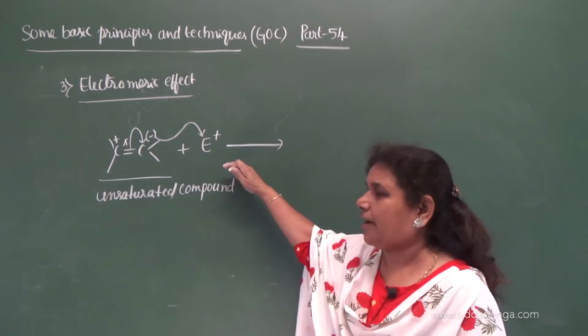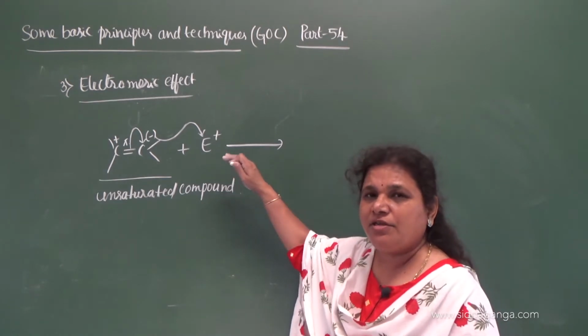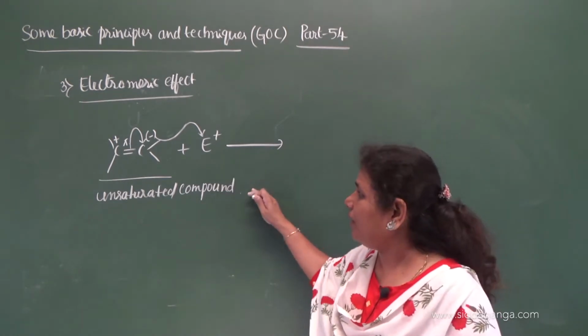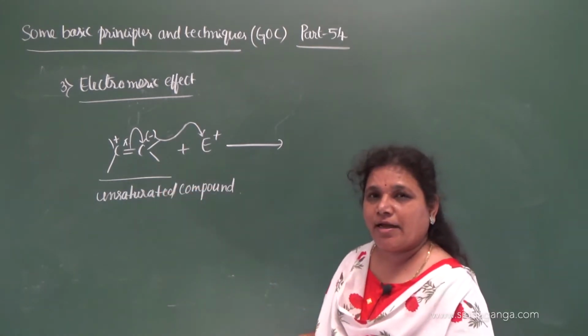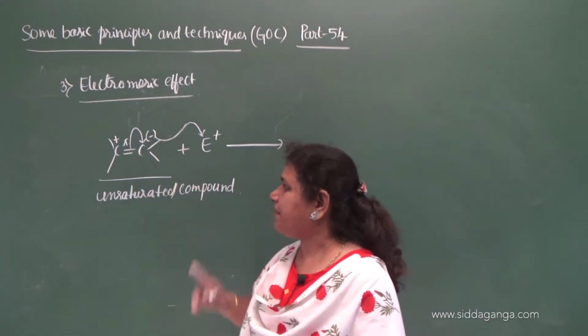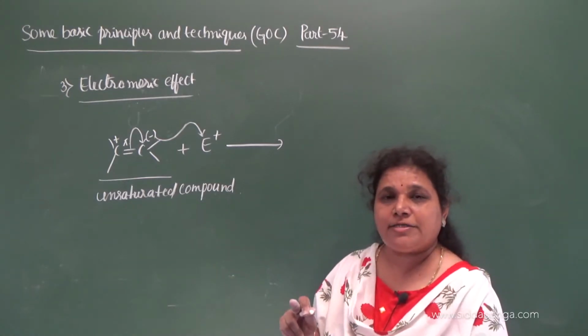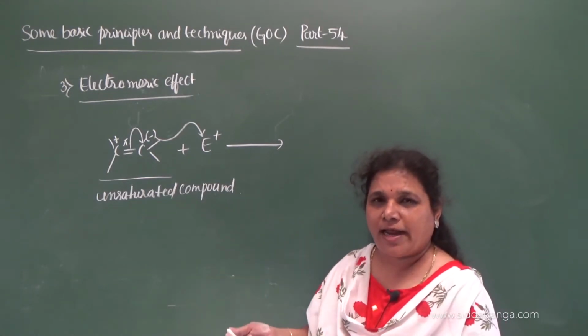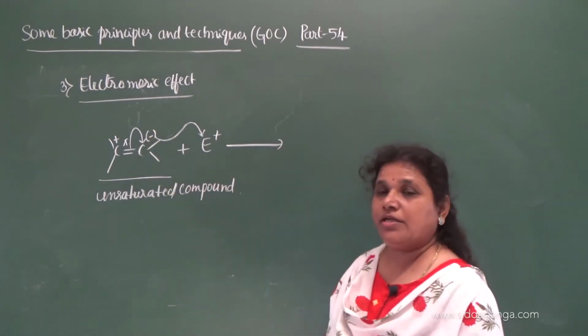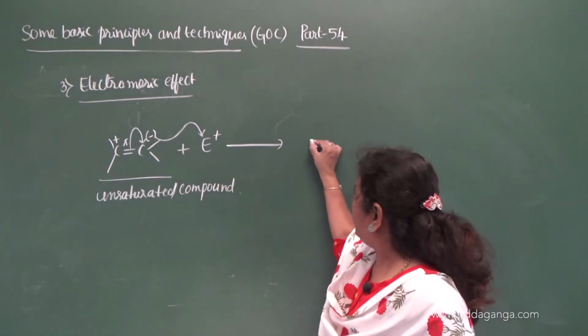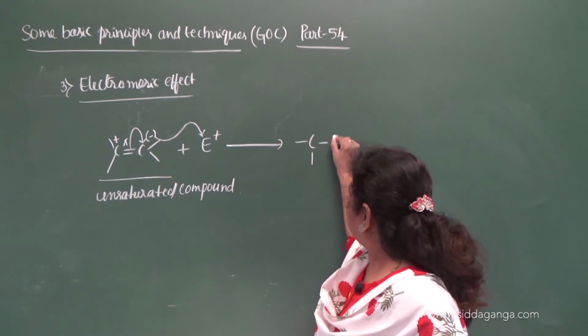So this is what happens during a reaction mechanism. Whenever an electrophile approaches the unsaturated compound, the complete displacement of the pi electron takes place on one of the bonded atoms.